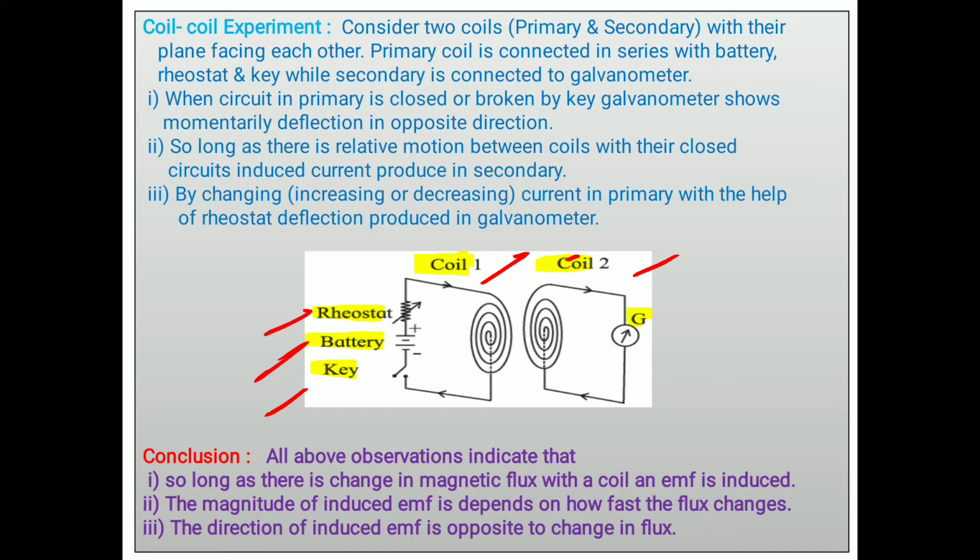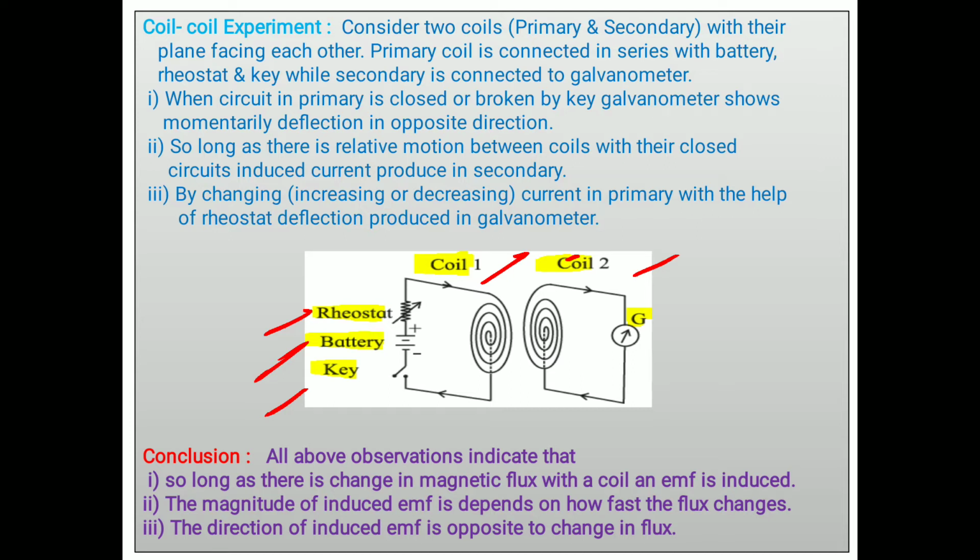But the secondary coil is moving away or towards. And because of it, what happens there? Again, current is induced in the coil, because the secondary coil comes in the decreasing magnetic field.